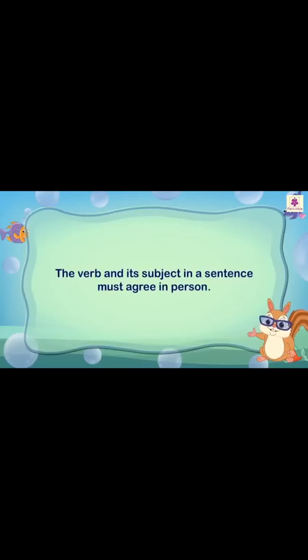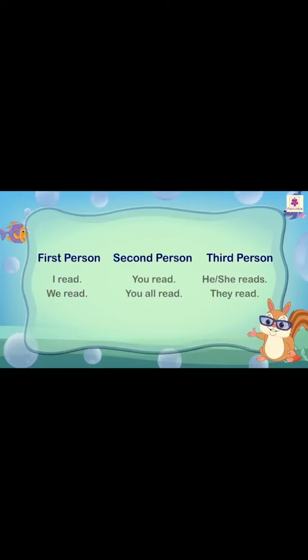The verb and its subject in a sentence must agree in person. The three categories of person are first person, second person, and third person. Given below are the three categories of person. Observe the verb that agrees with each. I read.